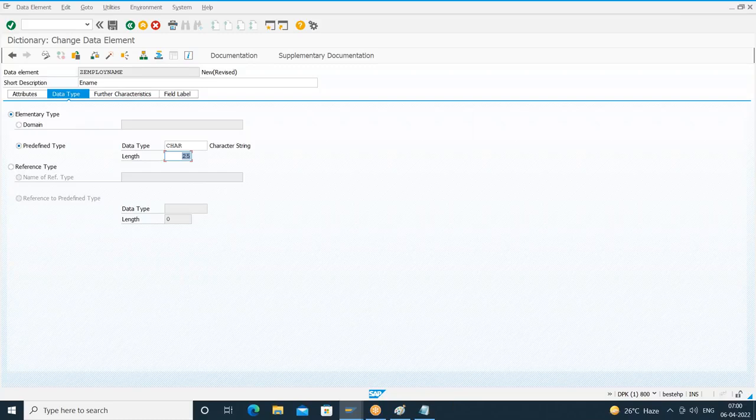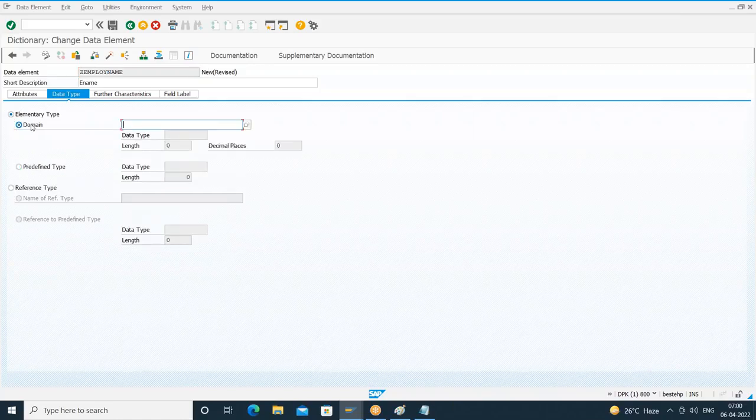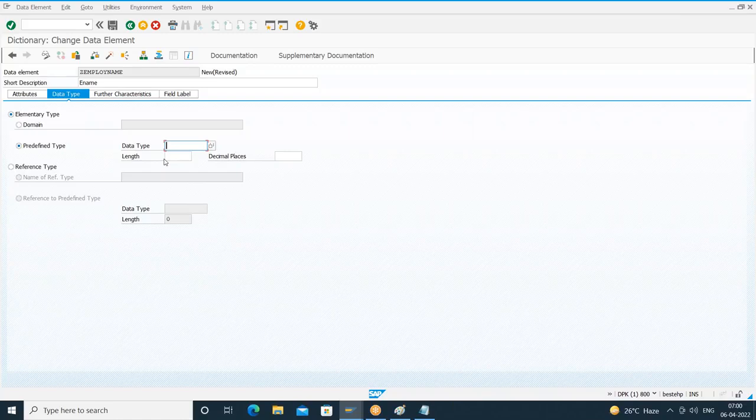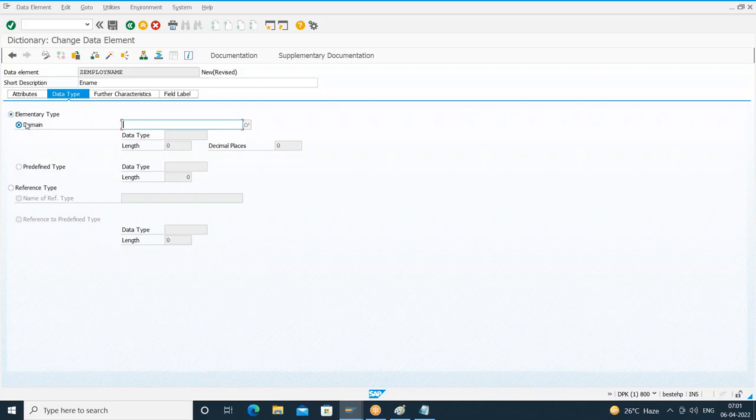Since it is a character field, I better create this data element by referring to a domain. So I'll remove this. If it is a numeric field, yes, I can directly go to this. I can give the database integer or whatever it is. But if it is a character field, you'll have the problem. So better I go for domain. Earlier data element also I can create by using domain. It's our wish.